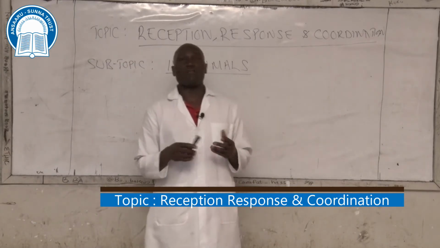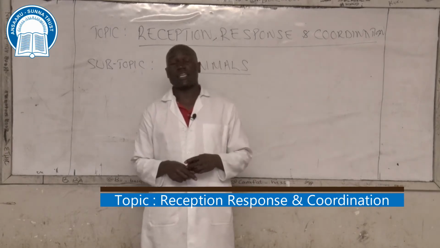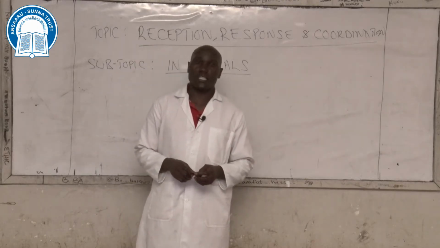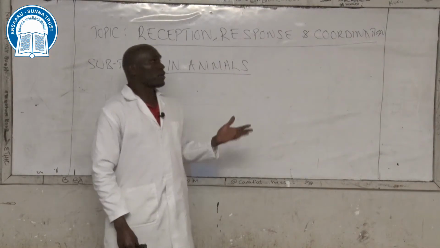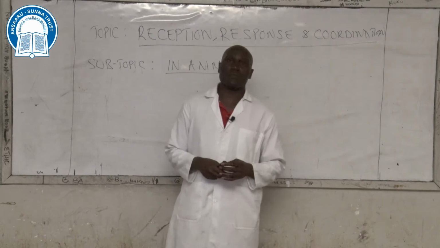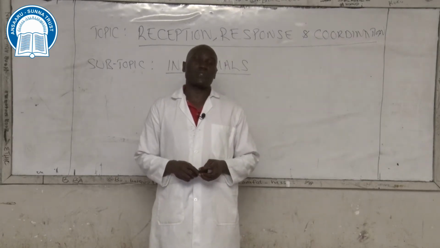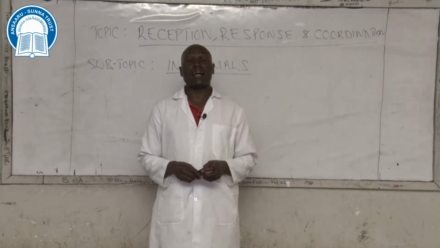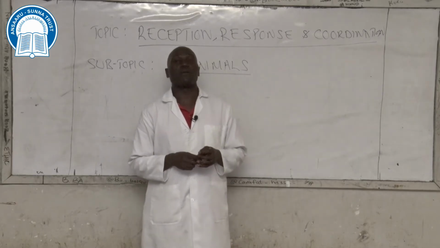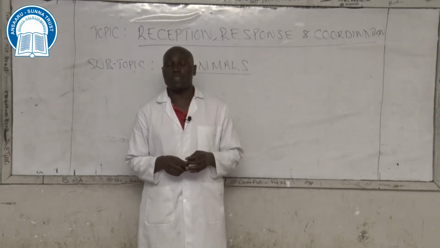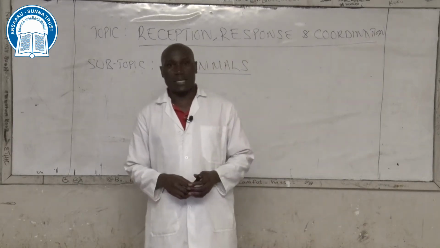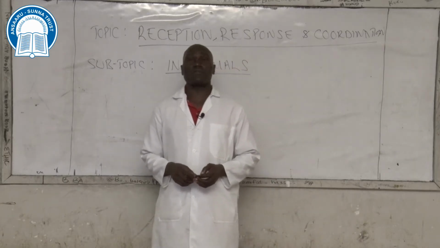We will just have an overview of lower animals, and then we'll put in more emphasis on higher animals, which in this case we look at human beings. We do have lower animals, which include unicellular organisms, amoeba, paramecium, and then we have others which are slightly more advanced, like the arthropods. But we do have higher animals, which in this case we refer to mammals, case study of human beings.